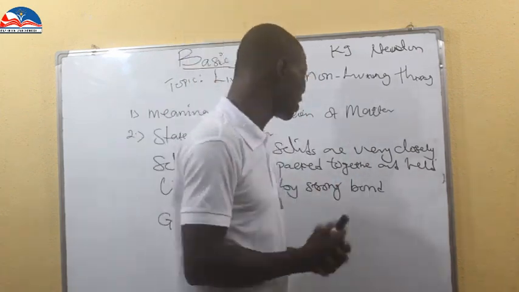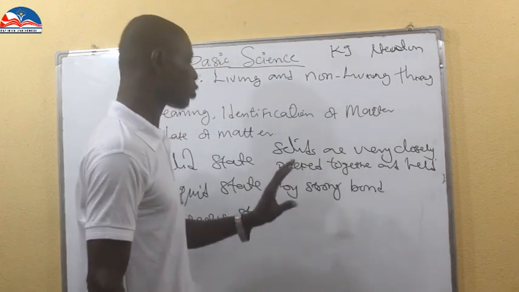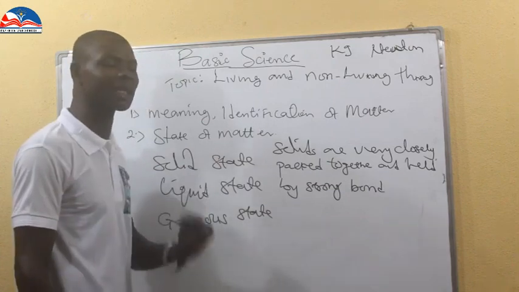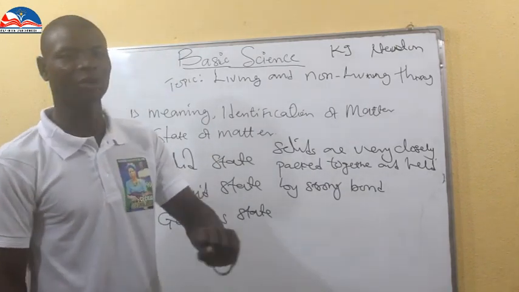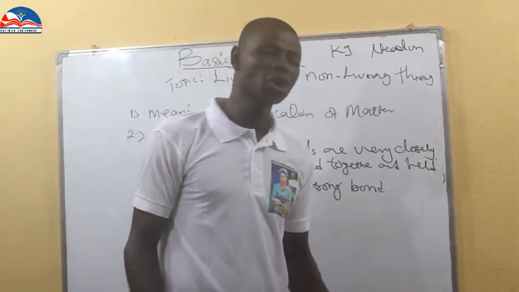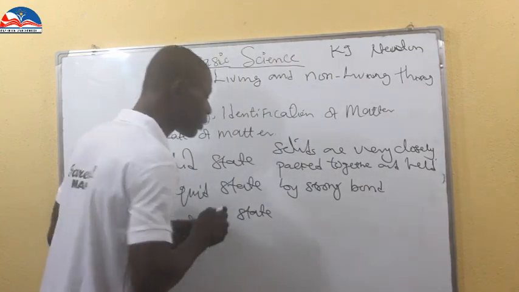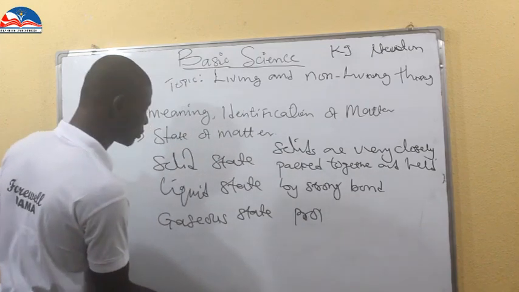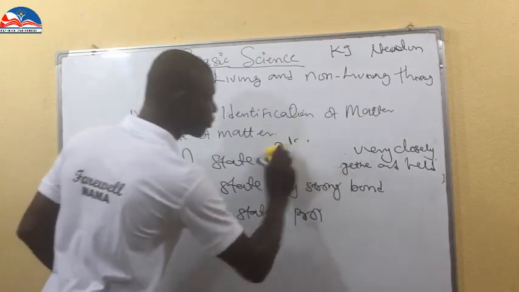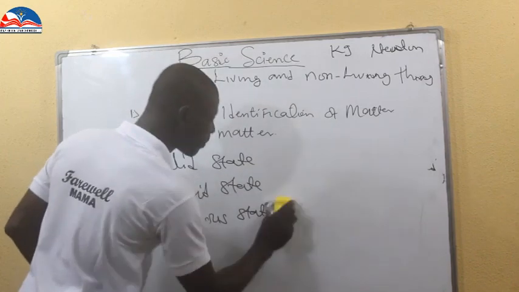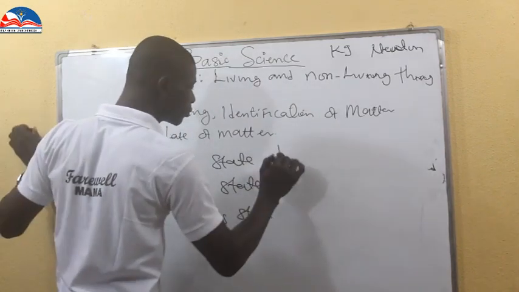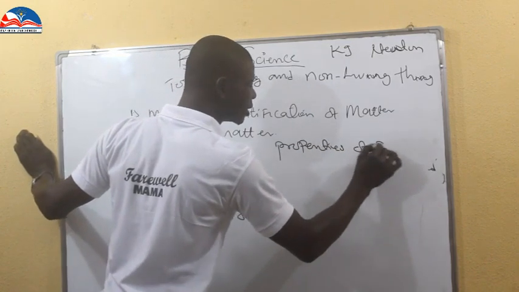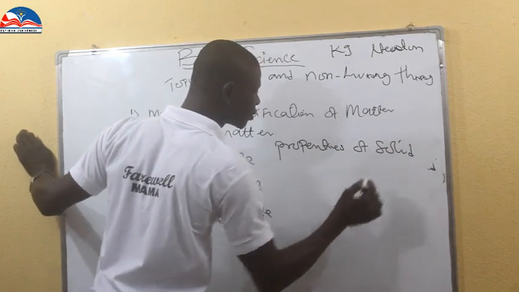Now let's quickly look into what we call the properties. What are the properties of this solid state of matter? Anything that has mass and occupies space. What are their properties? Number one, properties of solid state of matter.